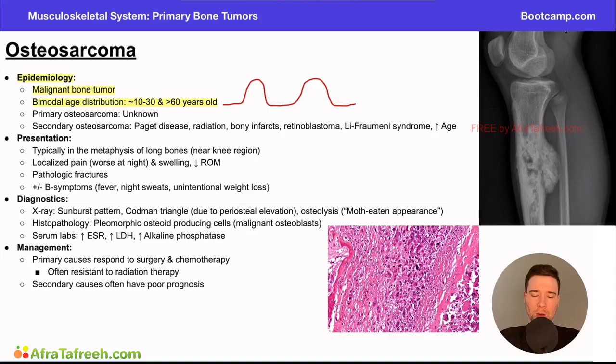Now, they also like you to know that patients can have primary osteosarcoma, which has an unknown etiology, as in we don't know where it comes from. It's just the primary disease that the patient has. However, secondary osteosarcoma typically is related to a patient having some other condition. So patients who have Paget disease of the bone, patients who have radiation exposure, bony infarcts, potentially retinoblastoma, Li-Fraumeni syndrome, or patients at elevated age are more likely to have this condition as well.